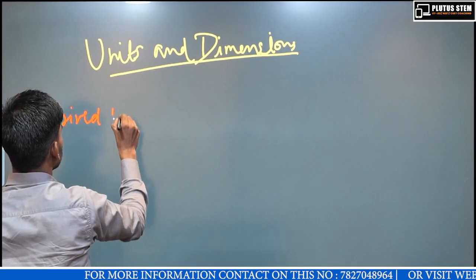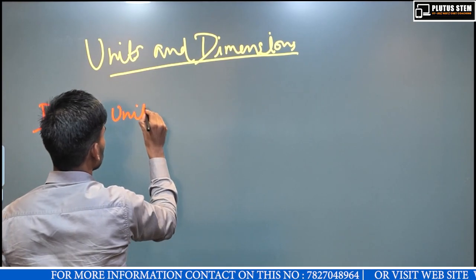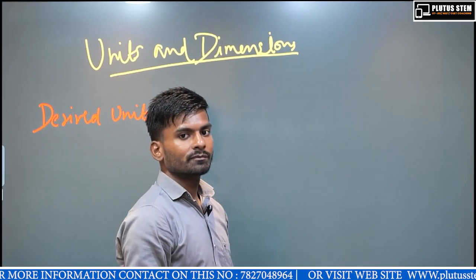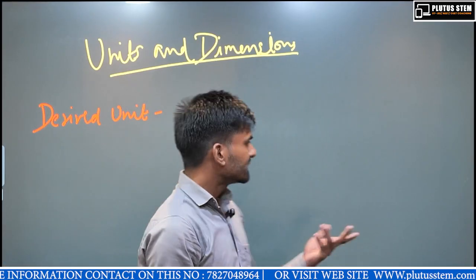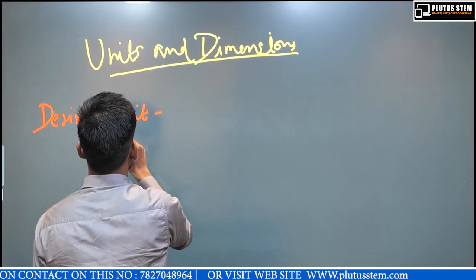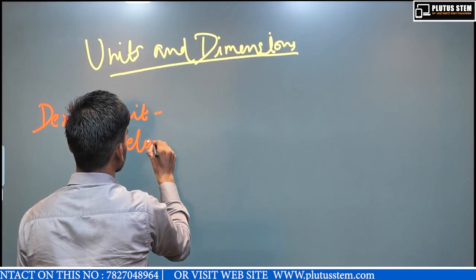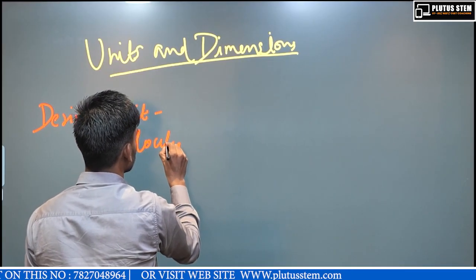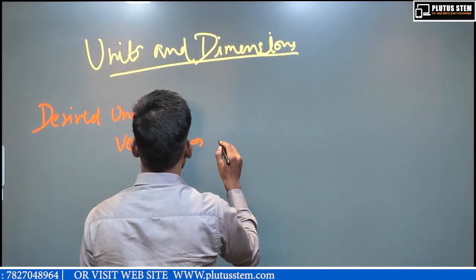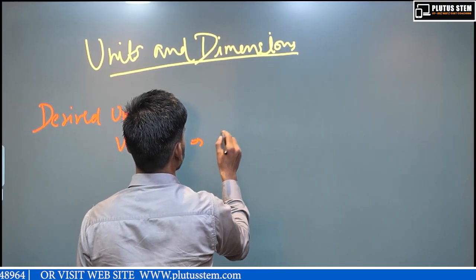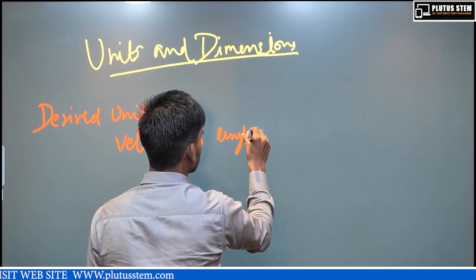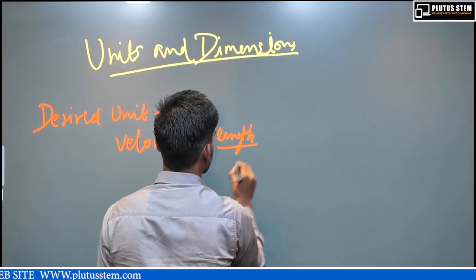Derived units. So these are units which are derived from the fundamental units by combining two or more units at the same time. Example is velocity. It is combined from the units of length divided by time.